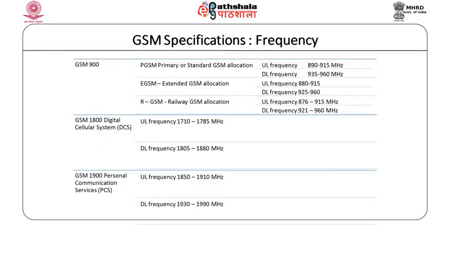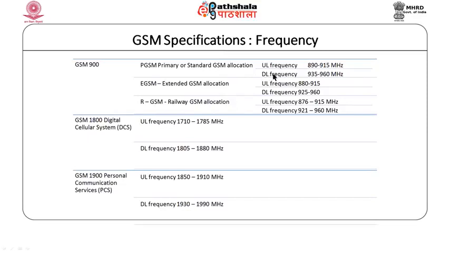They are GSM 900, GSM 1800 and GSM 1900. You can see that in GSM 900, there are again three variants. First is PGSM, which is known as primary or standard GSM. You can see that different frequencies have been provided, UL and DL. UL stands for uplink and DL stands for downlink.